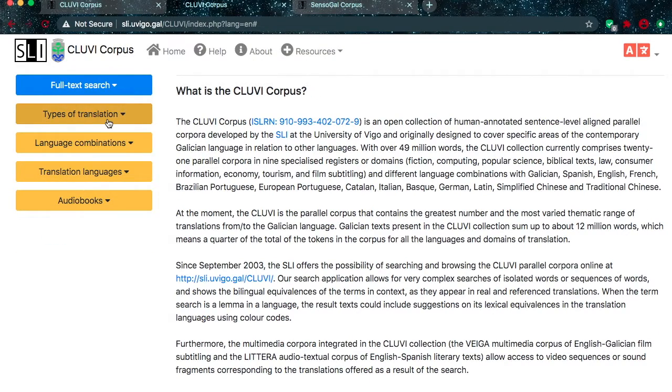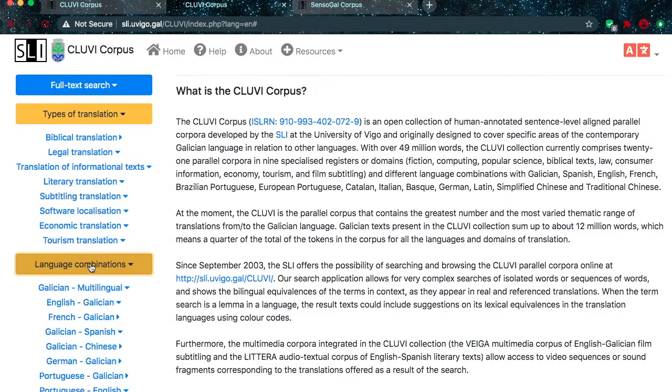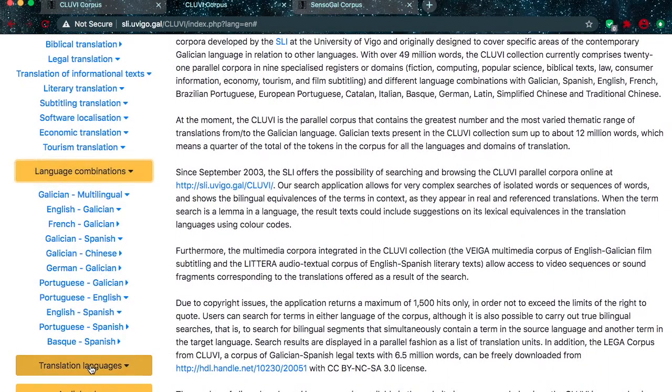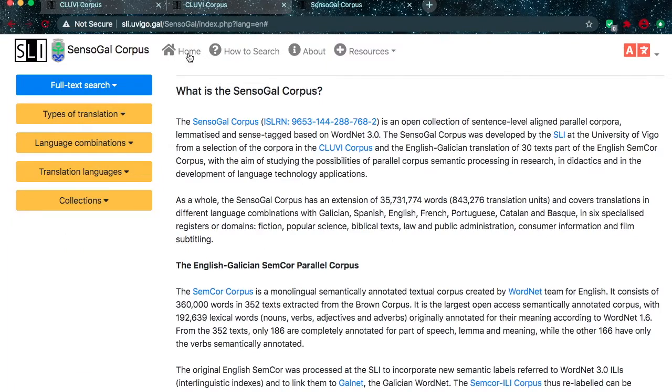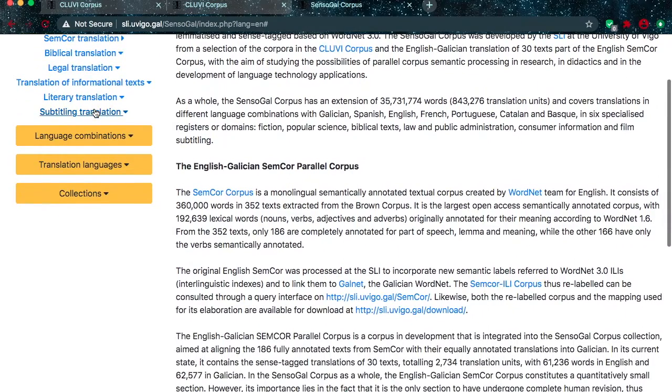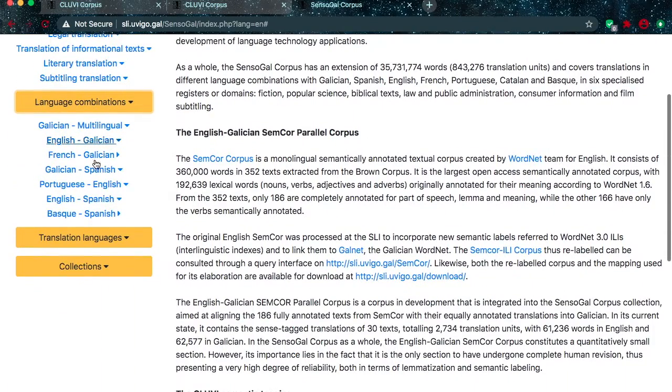The Cluvi corpus is a collection of parallel corpora with Galician as the central language, although it contains a variety of other language pairs as well. The Sensogal corpus is a collection of semantically annotated parallel corpora, many of which are taken directly from the Cluvi corpus.